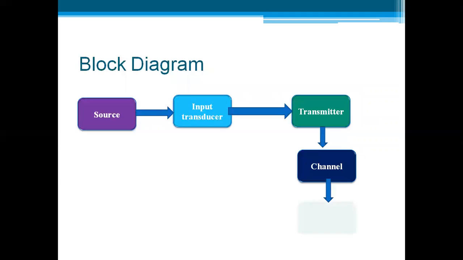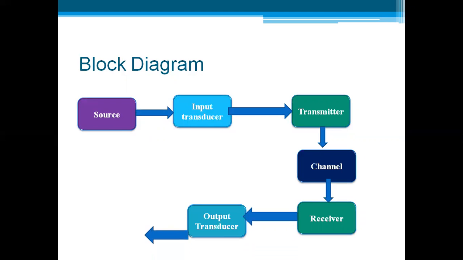over the channel. After the channel, at the receiver, the receiver receives the signal and then demodulates it. It removes the noise from the signal and gives that signal to the output transducer. So whatever input signal we had, that data is again recovered back to its actual information, and then we have a destination. The destination is the last point where the information is received.